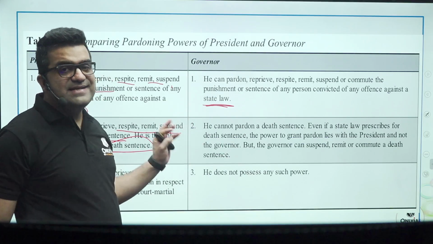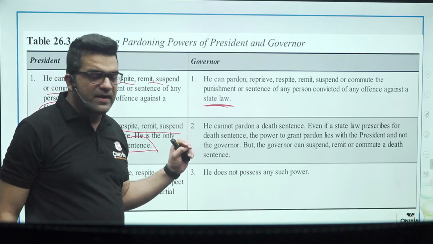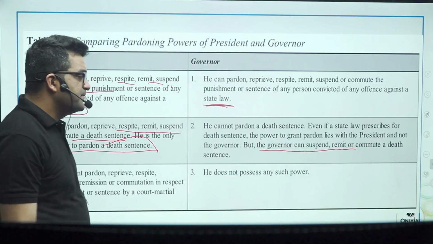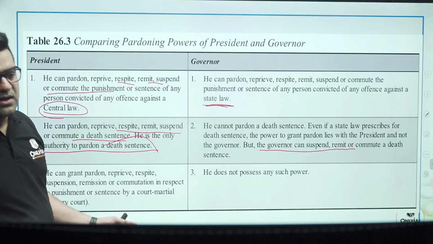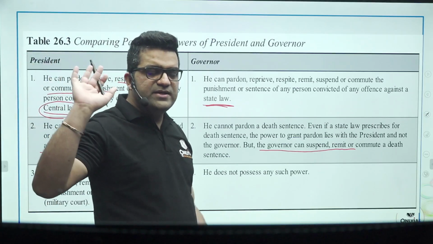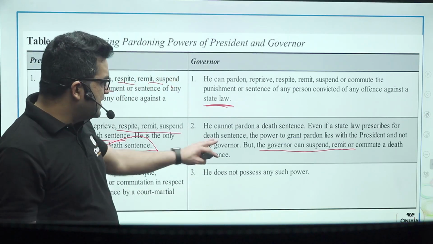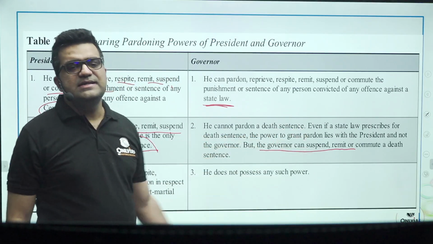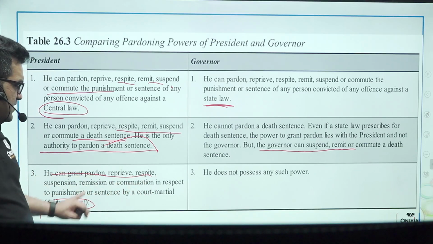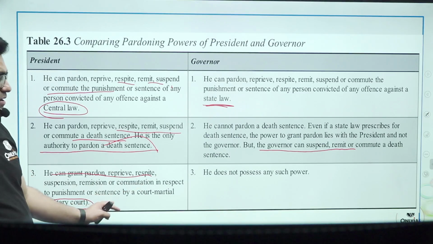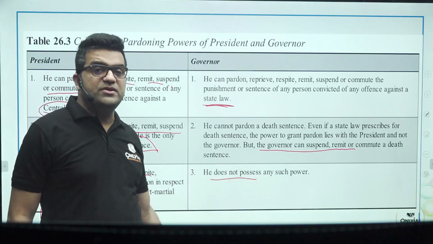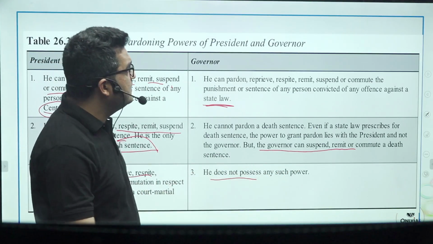This power lies exclusively with the president of India. But the governor can suspend, remit, or commute a death sentence. Complete pardoning is not allowed. Completely absolving a person, saying please go free, you are let loose, that power is not there. But giving respite and suspension is allowed. The president can grant pardon in case of court martial. The governor does not possess any such power with regard to court martial.